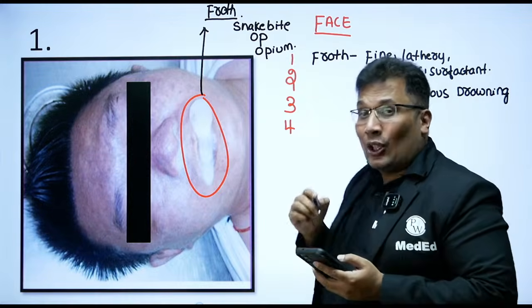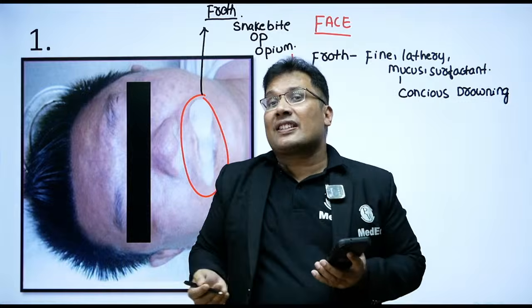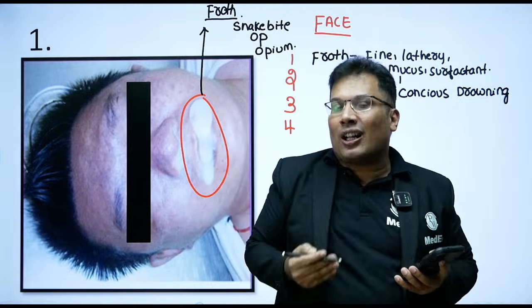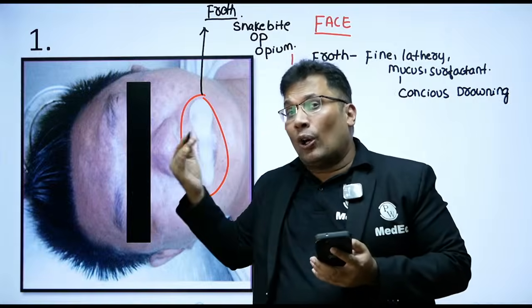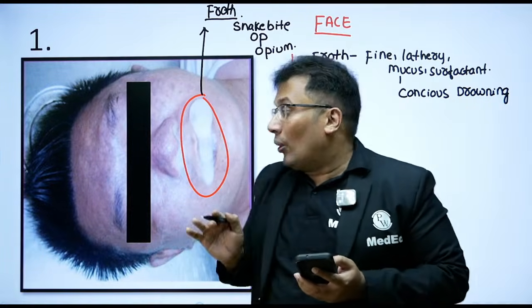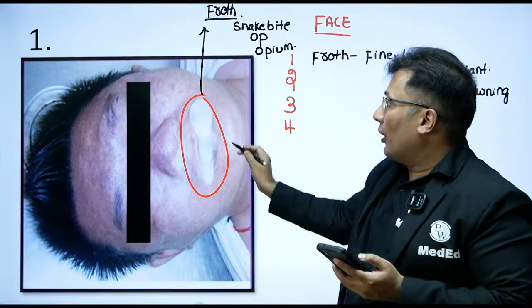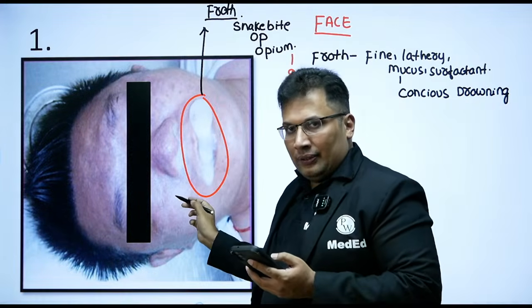So when the person is conscious, there can be breathing efforts. When breathing efforts are there, there can be more and more froth production, mucus production. That leads to froth. Basically, we call it a frothy lung. Frothy lung in conscious drowning. So all these are very important points. What are the common sites of froth? Nostril and the mouth. Okay.